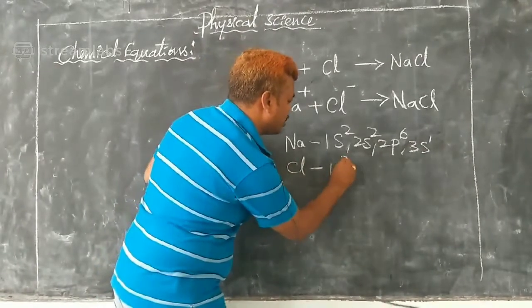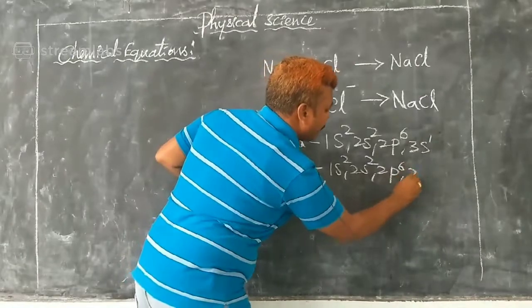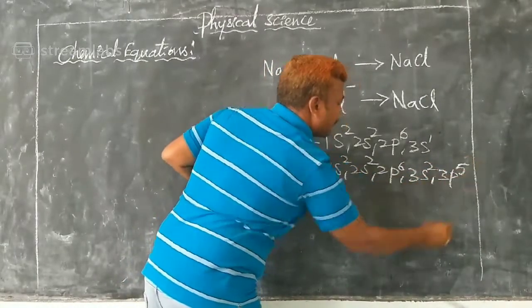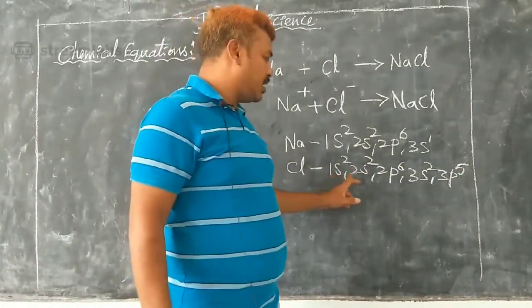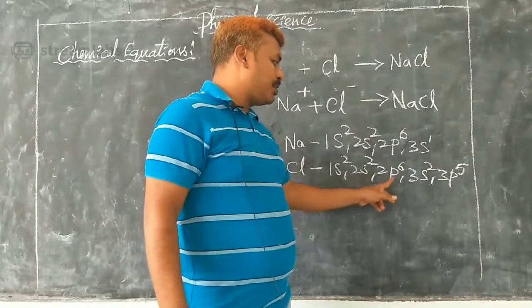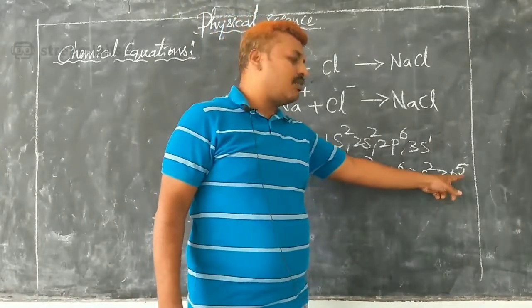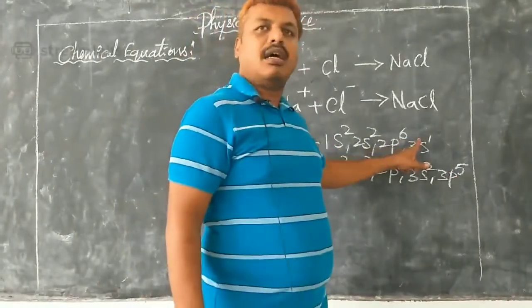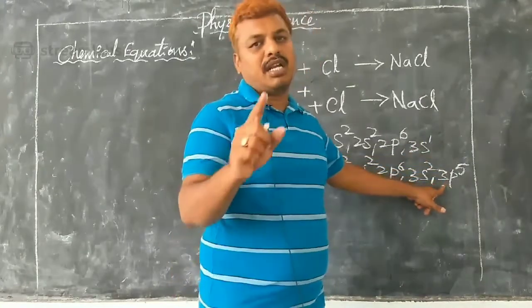And chlorine, when you look into Cl minus, why does it become Cl minus? Here 1s2, the first shell is filled, the second shell 2s2 2p6 is filled, when it comes to the third shell it wants one electron. Now here sodium is going to give away one electron and chlorine wants one electron.